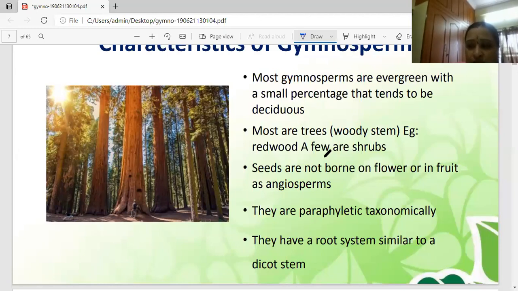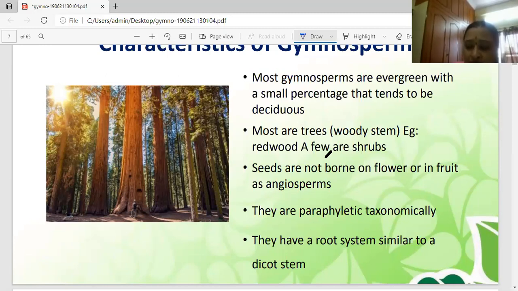Attaining a growth of 15 meters. Next, the smallest gymnosperm plant is Zamia. The highest is the sequoia, 112 meters, attaining a growth of 15 meters. The very smallest gymnosperm is Zamia, which is 25 centimeters tall. How much tall? 25 centimeters. Next, another plant, Taxodium, has a trunk of enormous diameter, a trunk size of 7 meters.